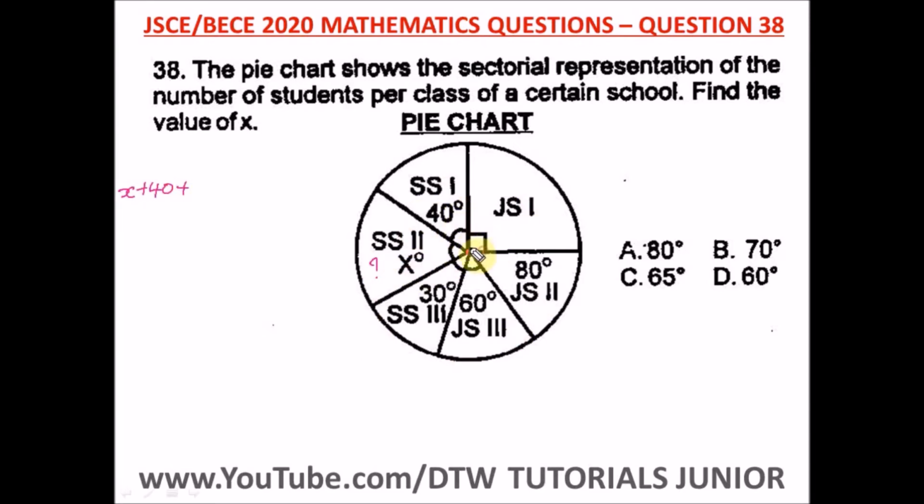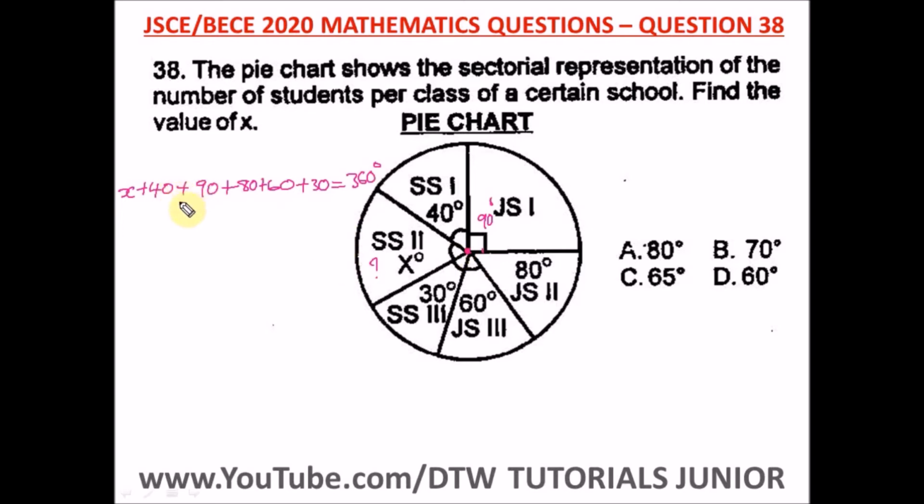Then this is a right angle, so this angle here is 90 degrees. So plus 90 plus our next angle 80, plus 60, then plus 30 is equal to 360, the sum of angles at a point.